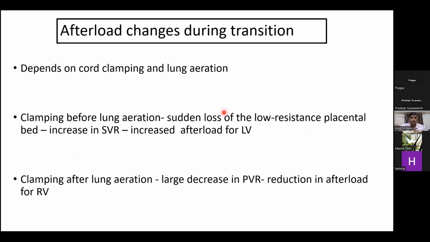So regarding afterload changes, it again depends on cord clamping and lung aeration. If the clamping is done before lung aeration, there is sudden loss of the low resistance placental bed and an increase in the systemic vascular resistance, leading to increased afterload for the left ventricle. And if we clamp the cord after lung aeration, with the decrease in the pulmonary vascular resistance, there is a reduction in the afterload for the right ventricle.